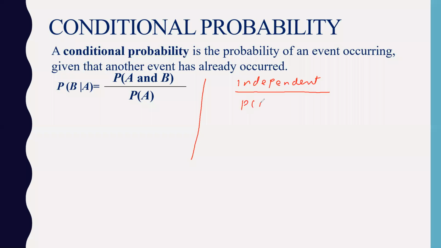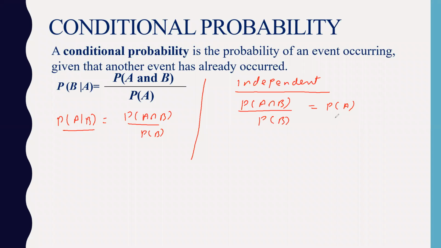Earlier we have seen that probability of A intersection B divided by probability of B was written as probability of A. And from conditional probability, we have seen that probability of A given B is equal to probability of A intersection B divided by probability of B. So now you can see that this part can be written as probability of A. Therefore, probability of A given B can be written as probability of A, or probability of B given A can also be written as probability of B.